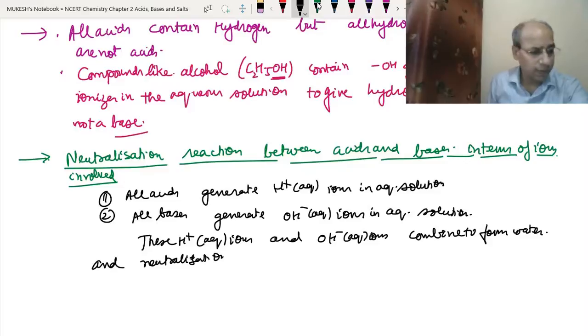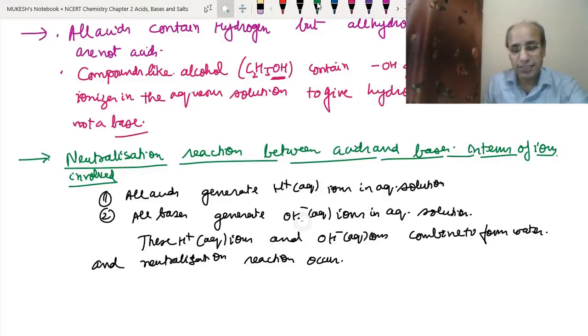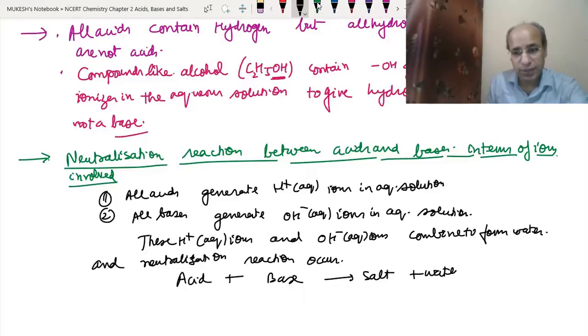In a neutralization reaction, basically, what is happening? The hydrogen ions are responsible for acidic behavior, and the hydroxide ions are responsible for basic behavior. When they combine with each other, they neutralize the effect of each other, so it becomes neutral. Neutralization takes place, and there is no longer the effect of the acid or base. So the reaction is acid plus base gives salt and water. This is the neutralization reaction that we have studied.